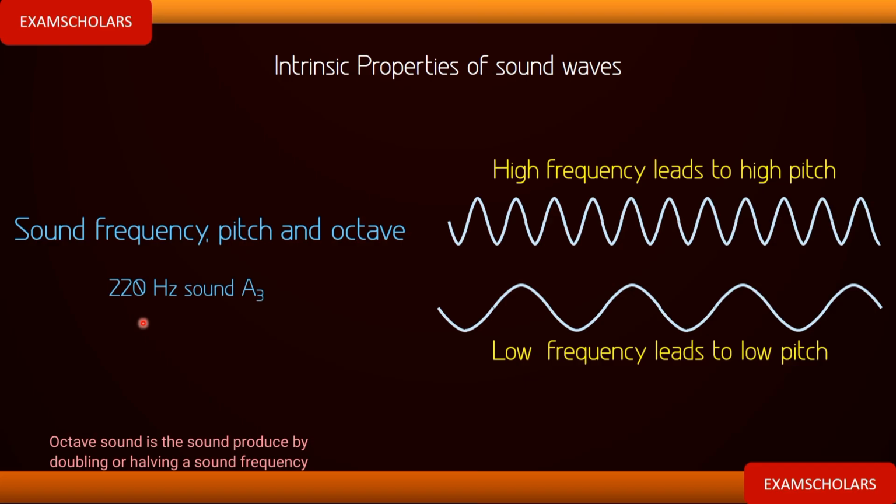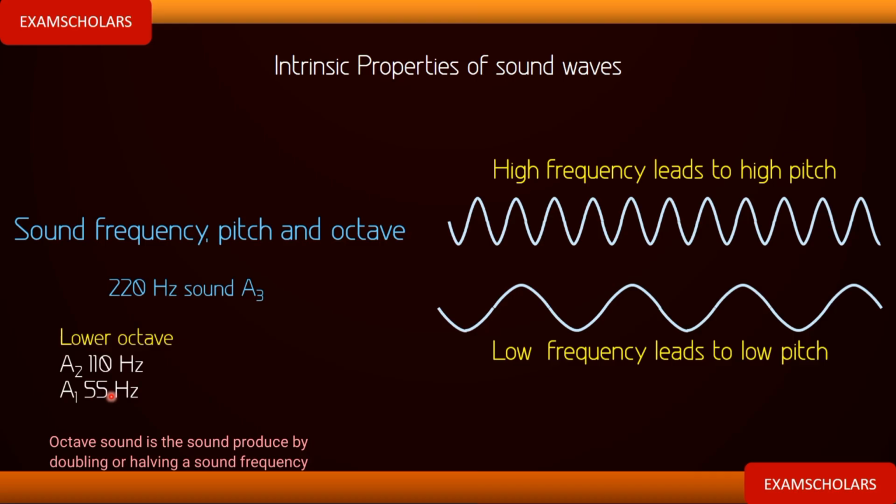What is the lower octave of this? For lower octave, you start halving it, dividing it by 2. So A2 will be what? 220 divided by 2, and that is 110 Hz. A1 will be what? 110 divided by 2, and that is 55 Hz.